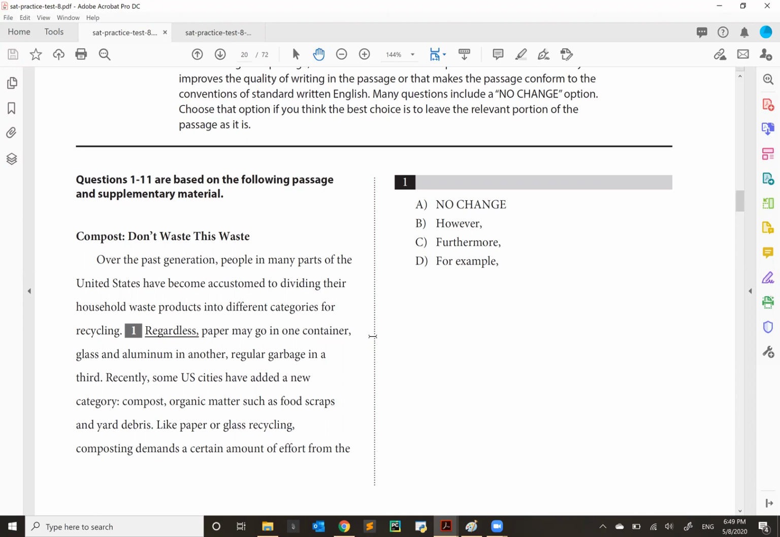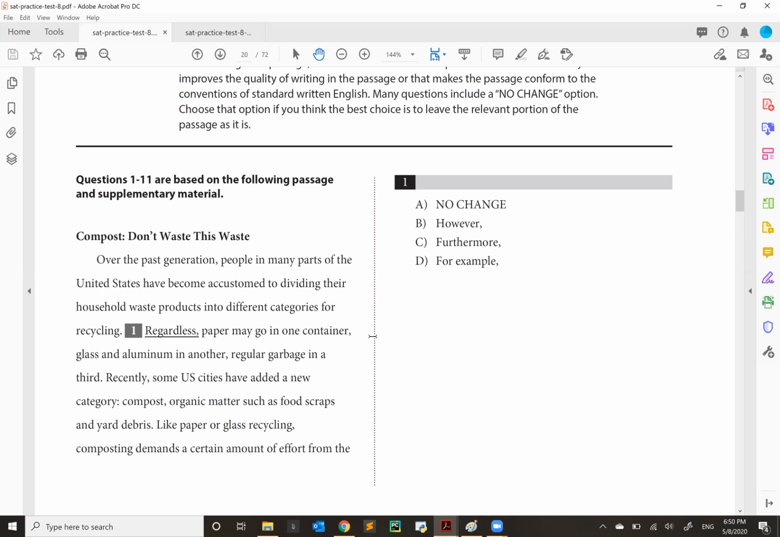Over the past generation, people in many parts of the United States have become accustomed to dividing their household waste products into different categories for recycling. The first thing that we're going to do is discuss the type of language that's used in this sentence. The type of language that's used here is general or vague. The way language works is like a matryoshka doll. Those are those Russian dolls that if you open it, there's a doll inside, and then you can open that one, and then there's another doll inside. And in a way, language tends to work like this.